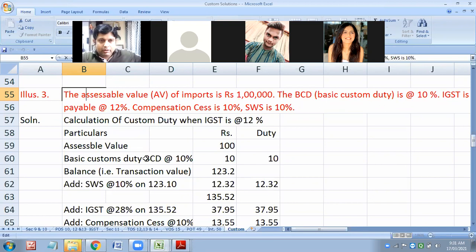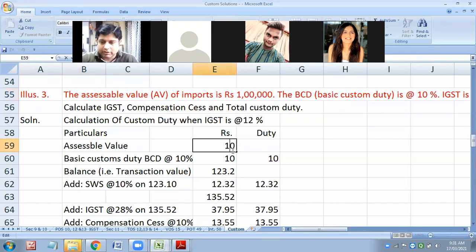See, very simple. Assessable value is not 100, which we were assuming. It will be 1 lakh. And such questions are going to come ahead. Yes, Rostin has got 1,47,620. Let me see whether it is right or not. So BCD is how much? 10%. So how much will it come?